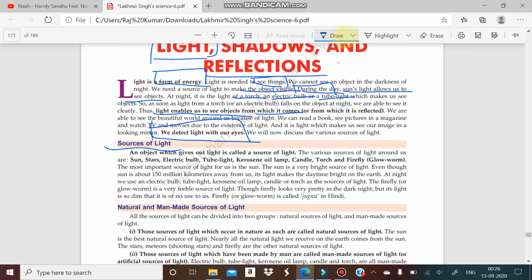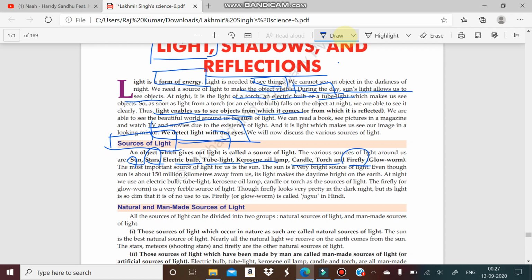Now if we talk about sources of light, generally we get light from the sun. As you know, the sun is the major source of light. Stars, electric bulbs, tube light, kerosene oil lamp, candle, torch, fireflies. A source of light means those objects which give out, which emit light, and that is known as a source of light. Sun and the stars, we know that they are natural sources of light.